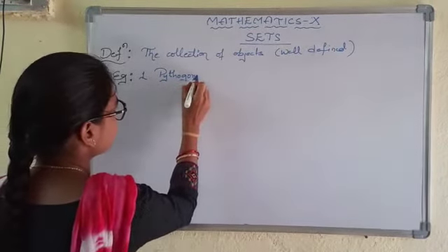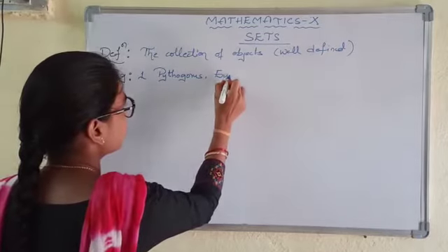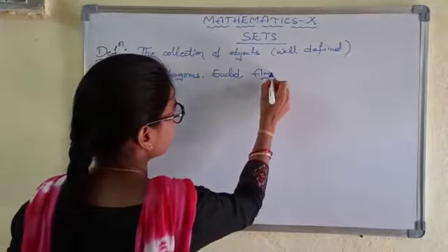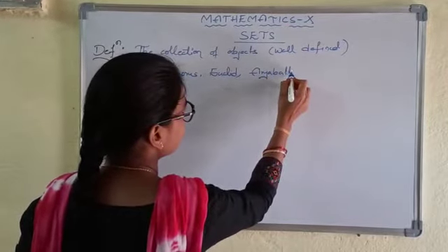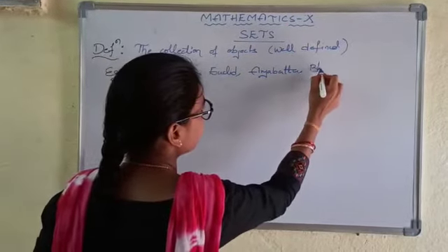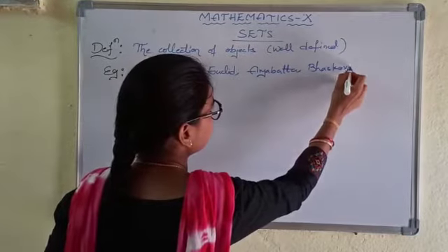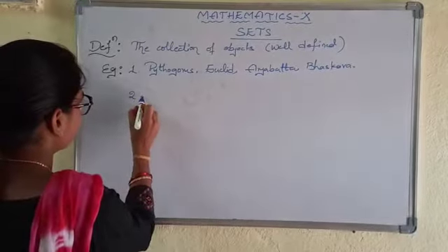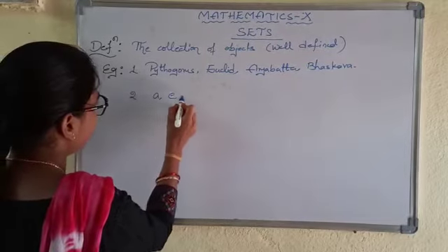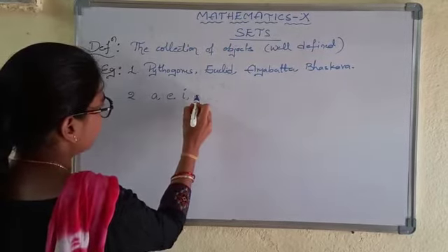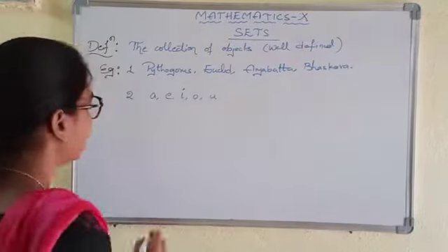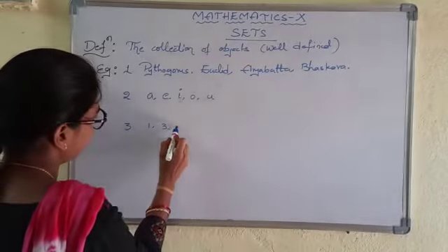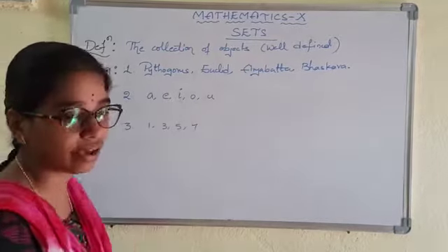First one is Pythagoras, Euclid, Aryabhatta, Bhaskara. Okay, and the second one is A, E, I, O, U. And the third example is 1, 3, 5, 7.